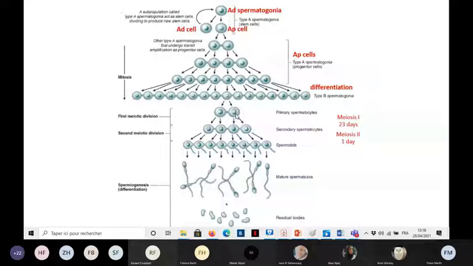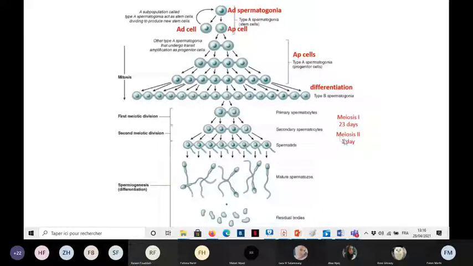Now the meiosis has a total duration of 24 days, okay? The longer duration is for meiosis 1, which lasts for 23 days.